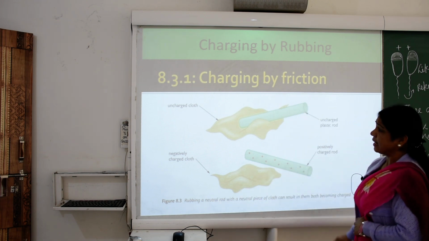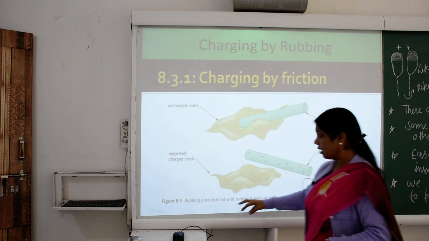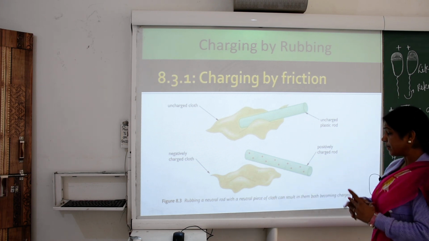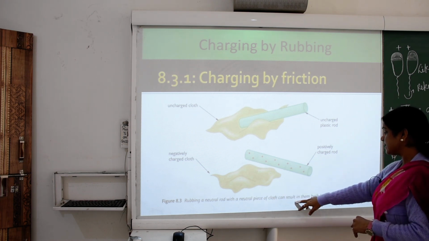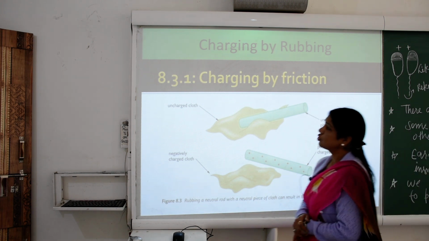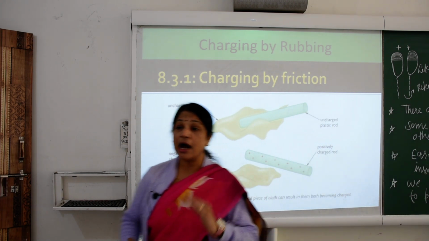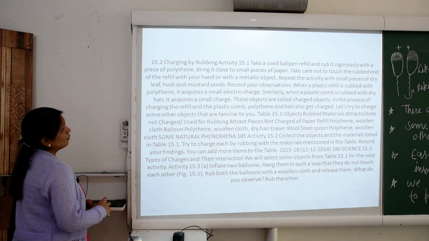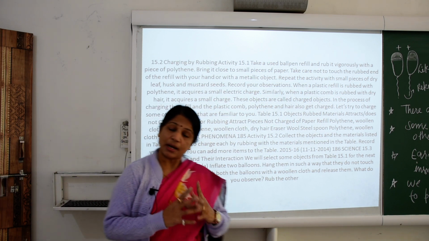So it is an example of rubbing a neutral rod with a neutral piece of cloth, which can result in them both becoming charged. So here we saw how charging by rubbing one object with another works.